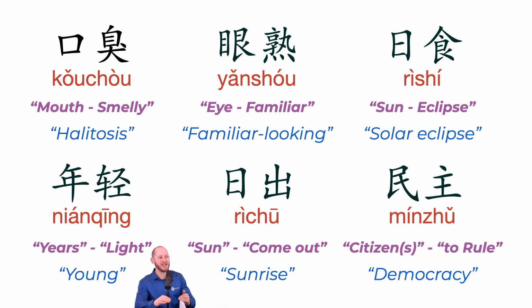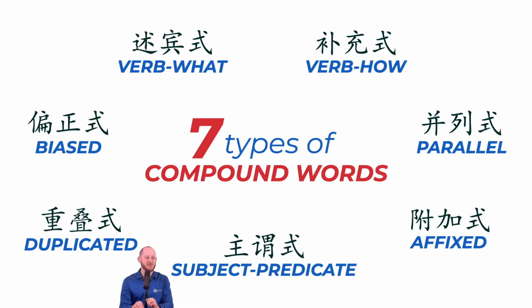So very interesting how these subject-predicate words can work. And these aren't very common overall, but just bear them in mind as you move forward. And when you think, oh, okay, this word is essentially a subject and then what happened to it or what about it. And that's the subject-predicate, the 主谓式 type of compound word.